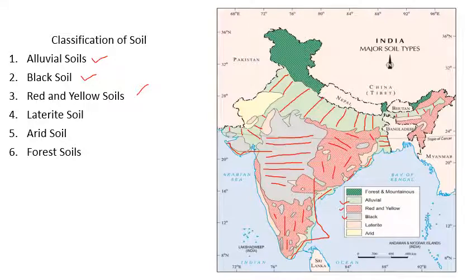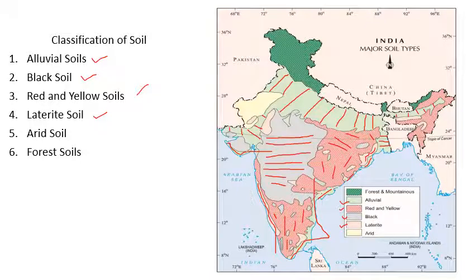After that comes laterite soil. Let us try to see where it is. You can see the color in different parts of India. You can see laterite soil. Actually, you people must understand laterite soil is formed in areas which receive heavy rainfall, and therefore in the areas of heavy rainfall, intensive leaching of iron takes place, and after that this soil is formed. You can see this soil in parts of the Western Ghats. In whatever areas of India heavy rainfall takes place, this type of soil is found.